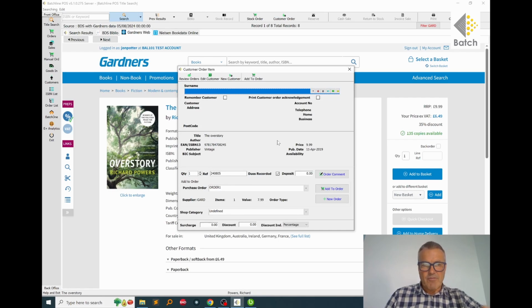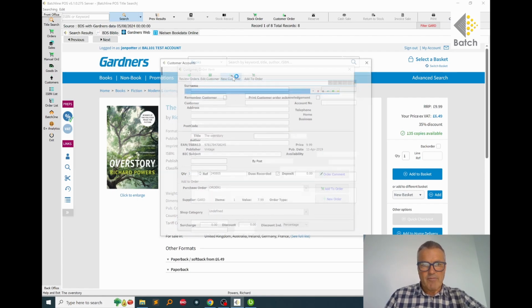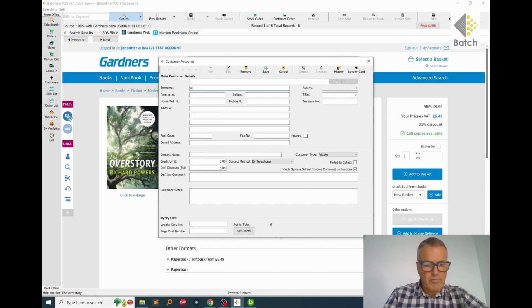Now there's the vital information you need to add to this order. Firstly is the customer's name. Now you will build a customer database, but let's say this customer is a new customer, so we'll go back in history and say it's Roald Dahl. So let's order a copy for Roald Dahl. We give him a title, and we also take his mobile number.